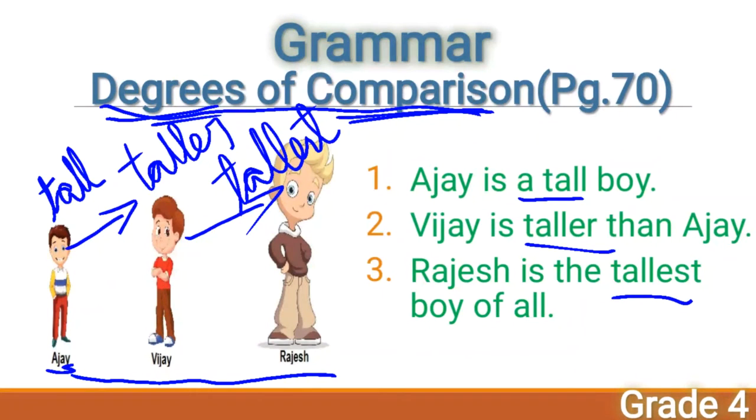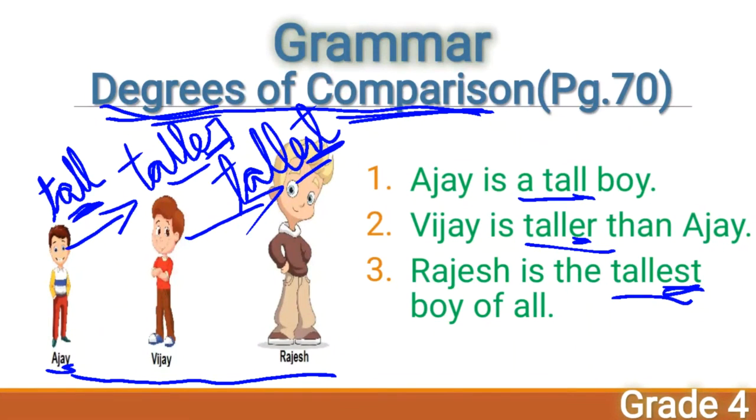So see here, tall is an adjective, isn't it, children? So what's the difference between these three words? Tall, taller, tallest. Tall is an adjective. Here you have added er and here you have added est, right, children? Tall, taller, er, tallest, est. You have some differences, but still the three words are adjectives, isn't it?